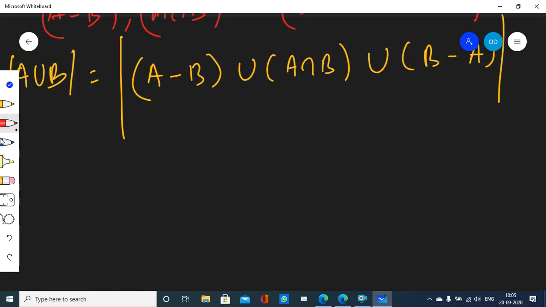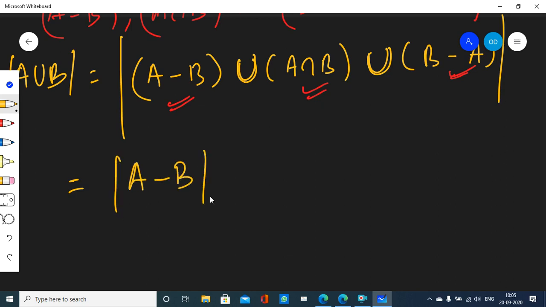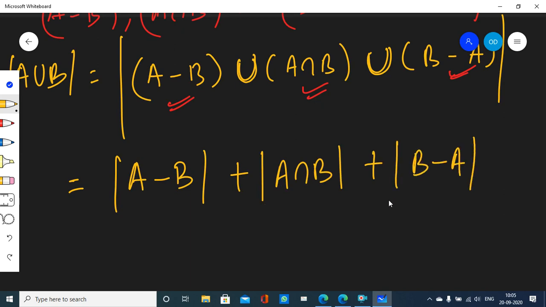Okay. And you see for yourself that these three sets are disjoint. They have no element in common between them. Then cardinality of their union is equal to the sum of their individual cardinalities, right? Why is that? Because they are disjoint.